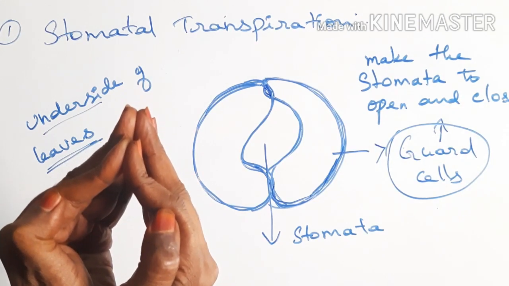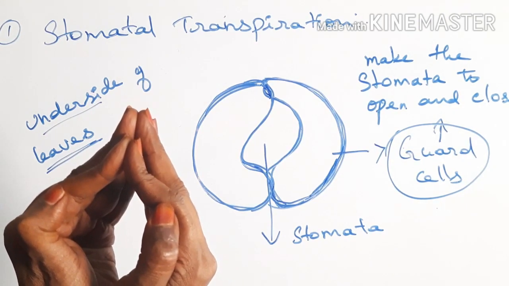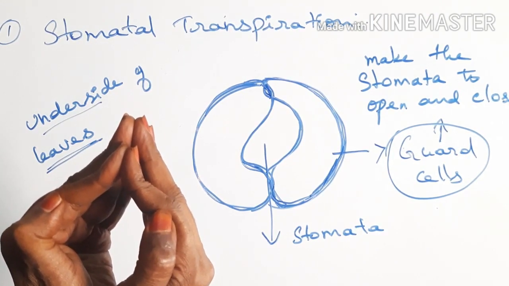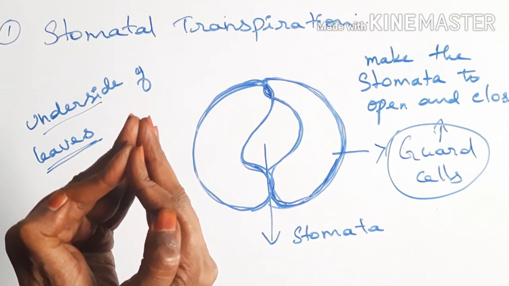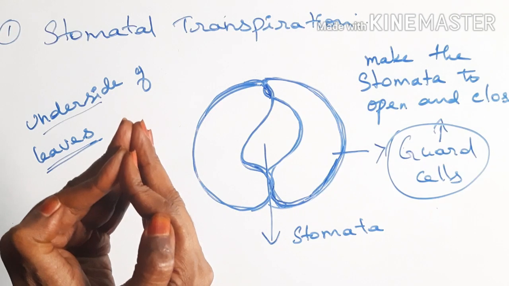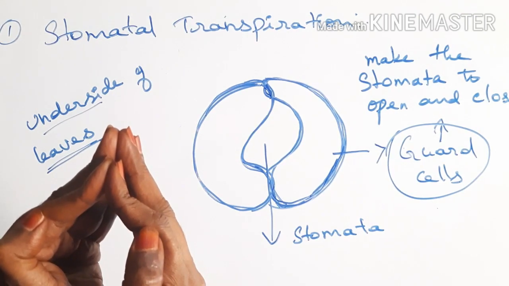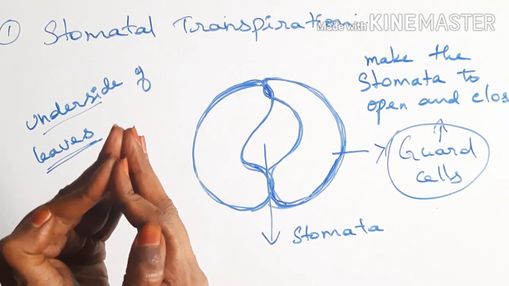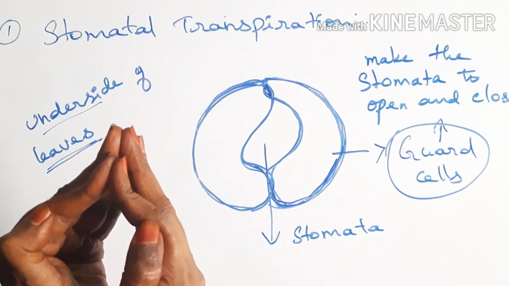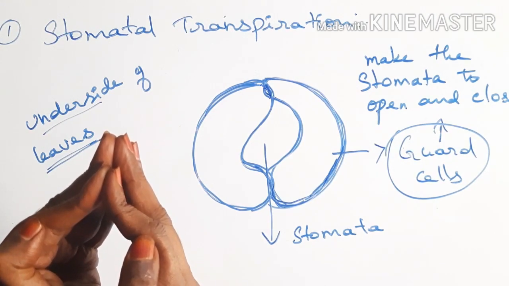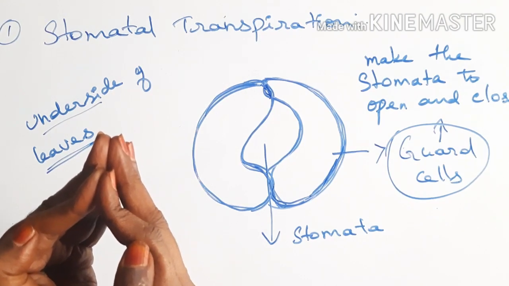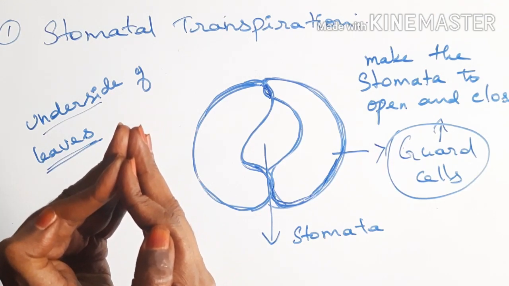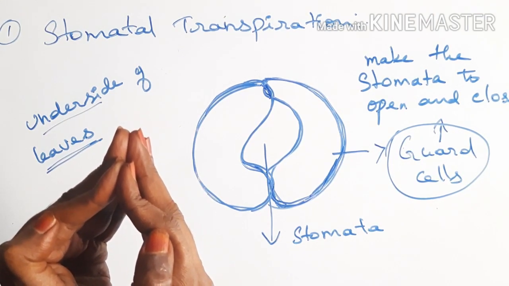This opening is very essential for the plants for the process of photosynthesis as well as for the process of transpiration. If transpiration is not occurring, what happens? The amount of water poured to the plant will remain in the plant itself and make the plant rot fast because of the excess water. The excess water is expelled through this stomatal opening by transpiration.